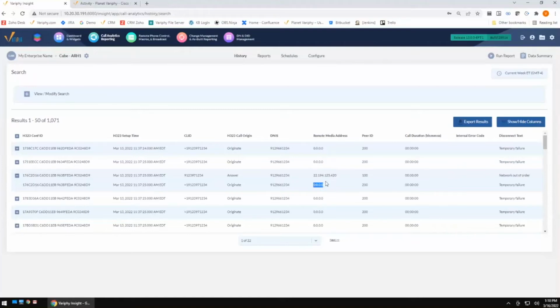But there are times where you just want to be able to see the leg in which the event is taking place. And this is actually a perfect example, because 0.0.0.0 is not a valid IP address. And it shouldn't be within your cube either. We're getting that IP address because it's failing before it ever makes that originate leg, before it ever has a chance to go out through my peer ID 200. So we're not actually getting a valid IP address. So in this particular case, I don't really need to see 0.0.0.0, thus the new logic that we're implementing here.